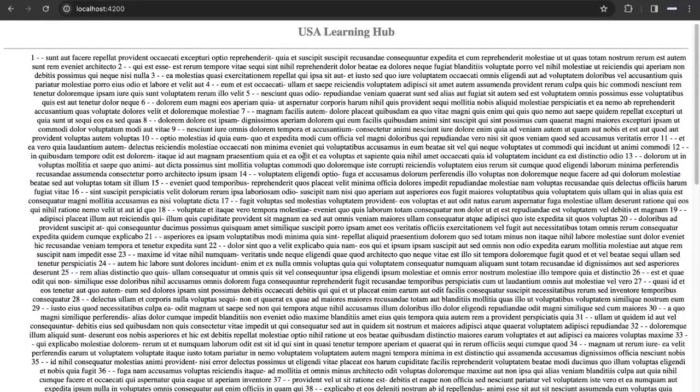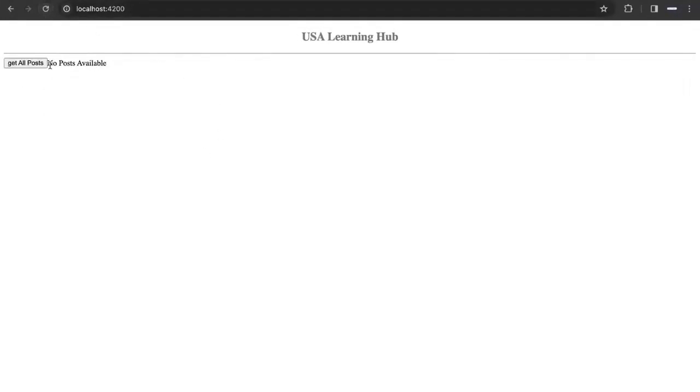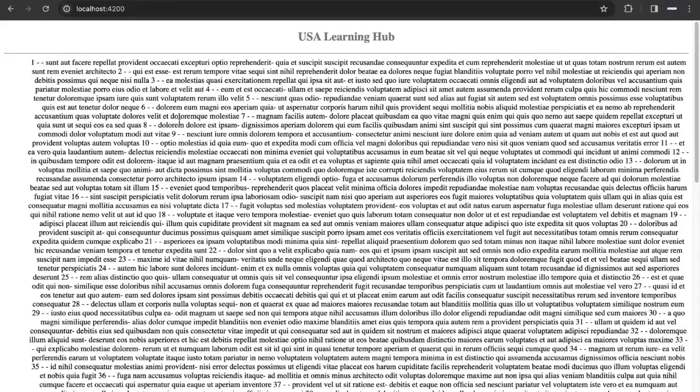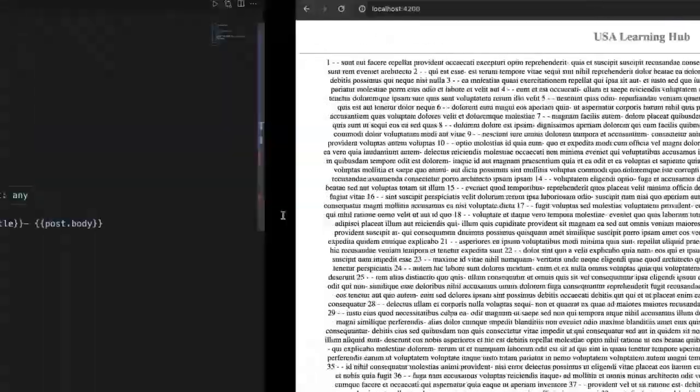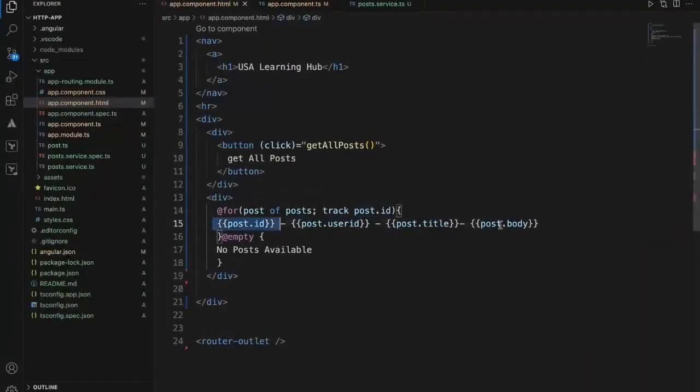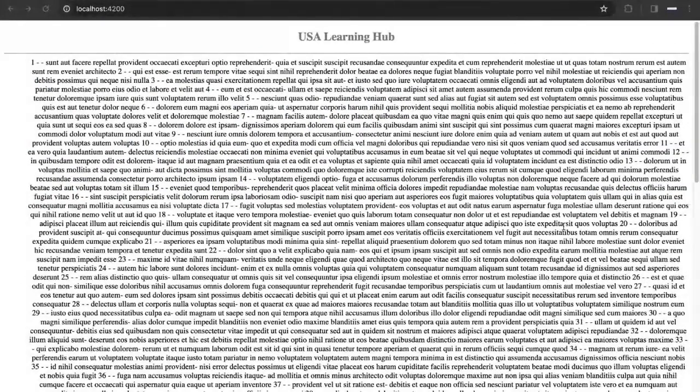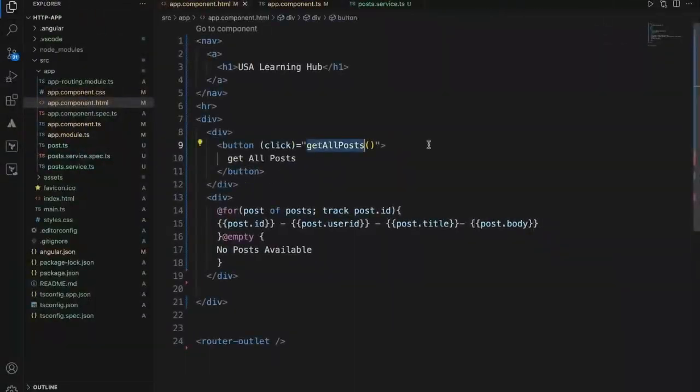So right now there are no posts. When I click this one, I got all the list of posts. It is not properly formatted, but these are the total list of posts. Instead of this, we can use a table and display, but right now let it be. So this is how we can make the API call. Right now we are getting all the posts.